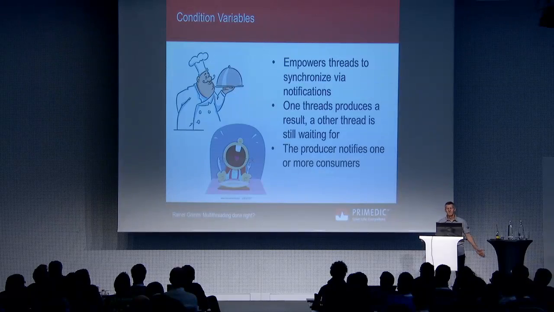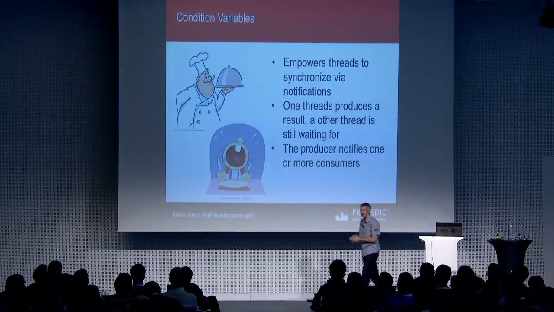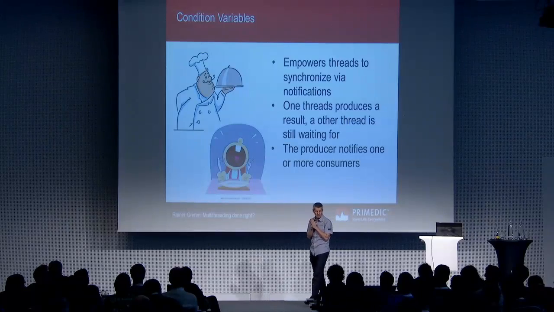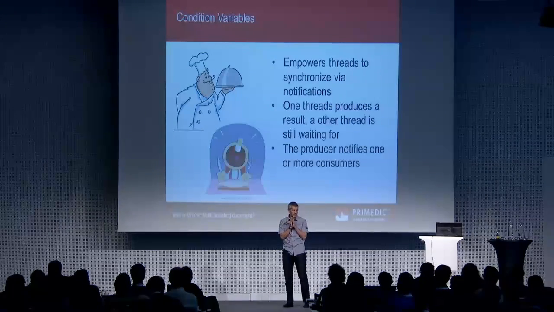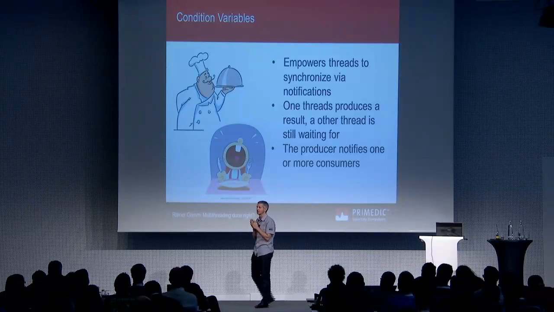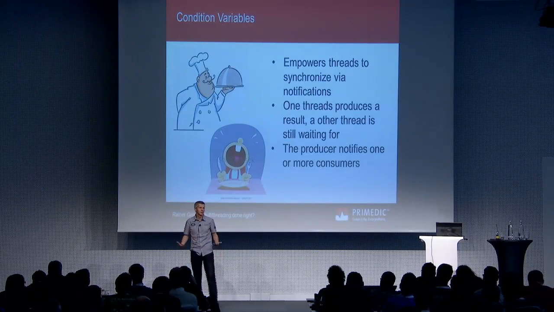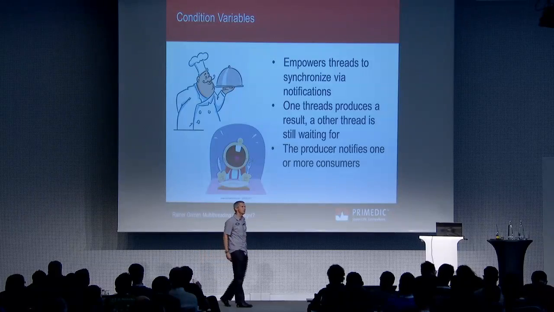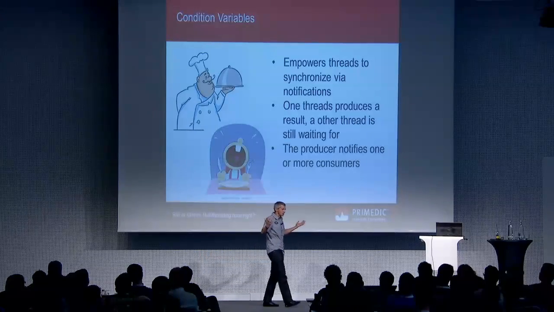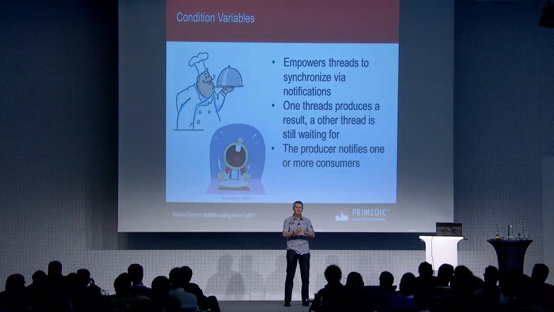Now, the more advanced stuff. I will talk about condition variables, and I'm not a friend of condition variables, because you have to keep a lot of things in mind to make a workflow out of them. What's the reason for having condition variables? The key idea is you have two threads which you want to synchronize.